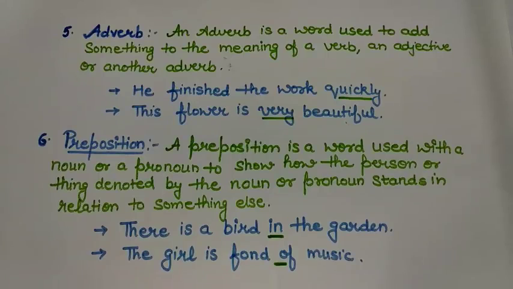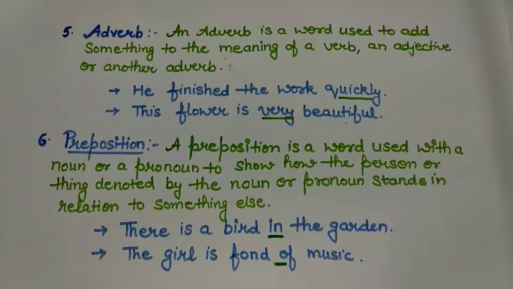Next part of speech is a preposition. A preposition is a word used with a noun or a pronoun to show how the person or the thing denoted by the noun or pronoun stands in relation to something else. That means a preposition can be used to show the relation or the state of something. Like, there is a bird in the garden. You can see that I am talking about the bird and I am using in to denote the location of the bird. That means the bird is in the garden.